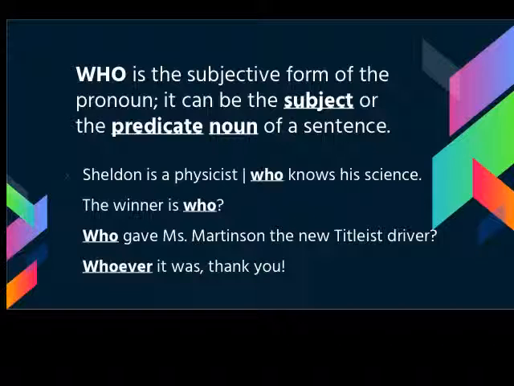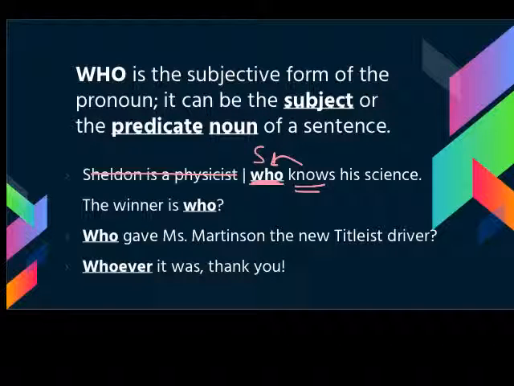Sheldon is a physicist is the independent clause. We're going to ignore that and then look at what's left here. We have a verb, knows. Who's doing the knowing? Who. And so we know that who is actually our subject in the sentence. So we need to use the subjective form of who or whom, which is in fact who.